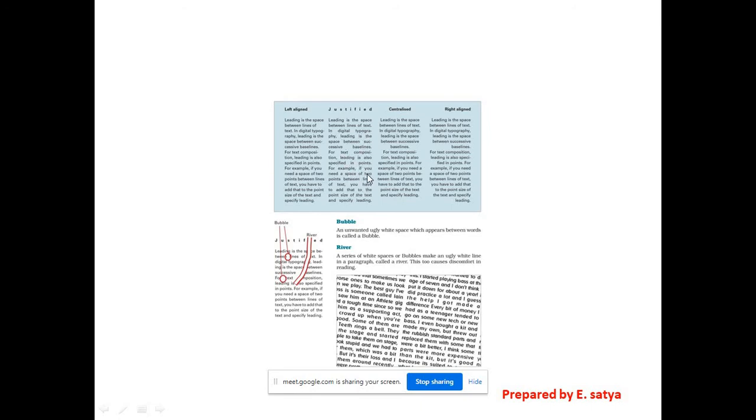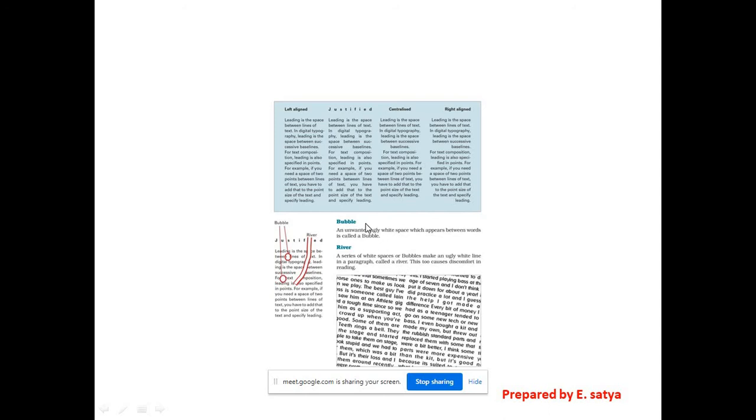So in one paragraph, if you observe all these bubbles from top to bottom, it looks like a river flowing down from top to bottom. The white space gap looks like a river flowing down. So this is called a river, the series of bubbles, white spaces.